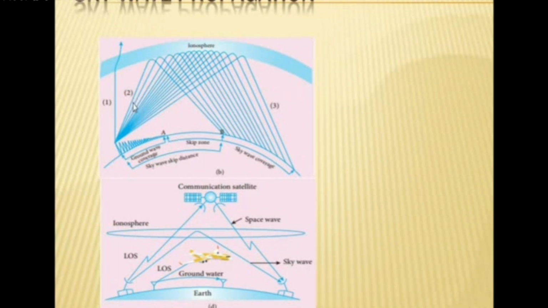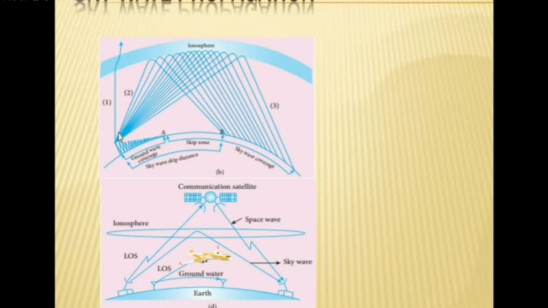The electromagnetic rays are emitted from the transmitter and reflected by the ionosphere, and it is received by the receiver. It is reflected multiple times, then it is received by the receiver. With electromagnetic waves, multiple reflection occurs and the signal is received by the receiver. So it's a total internal reflection.